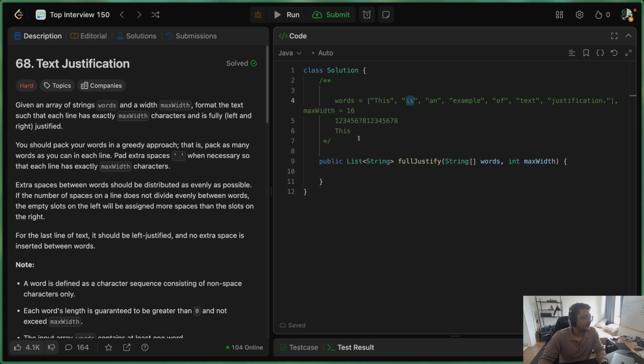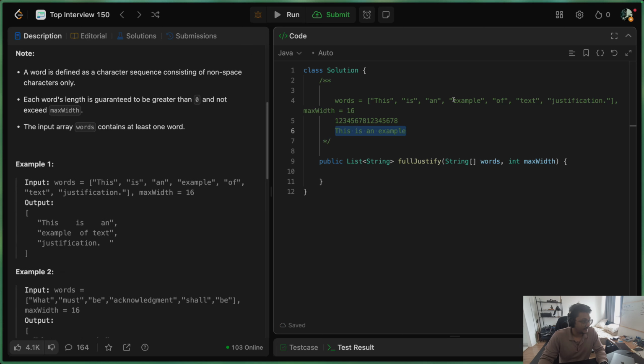So we have this, and then we have this. So each can take a one space. Then we have an. So let's try to fit an and see if we can do that. And we can. Let's try to fit example, and then here. So when we are trying to fit as many words in the string, we see that at a point where we try to fit example in the same sentence, then we are not able to fit example because it exceeds the max width of 16 characters. So we won't be adding example to the list. Instead, what we will be doing is move the example to the next line.